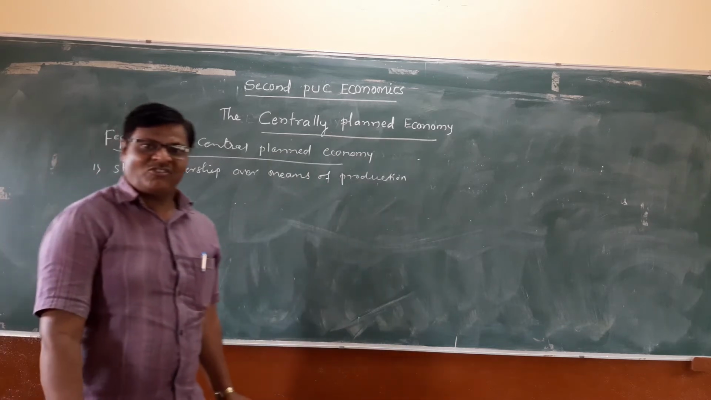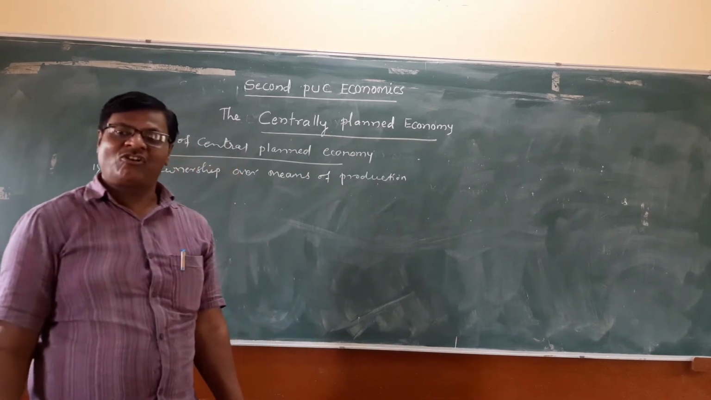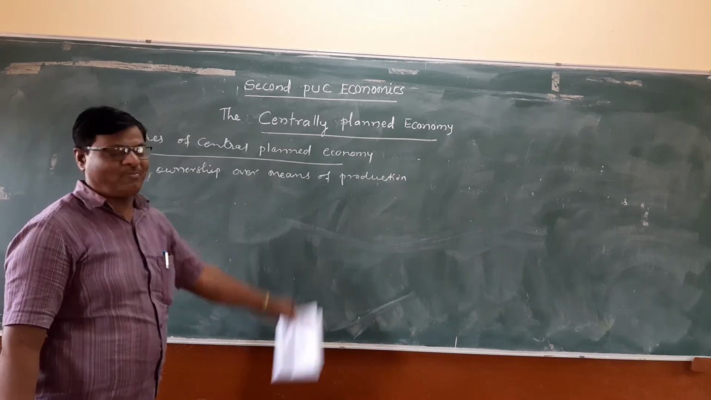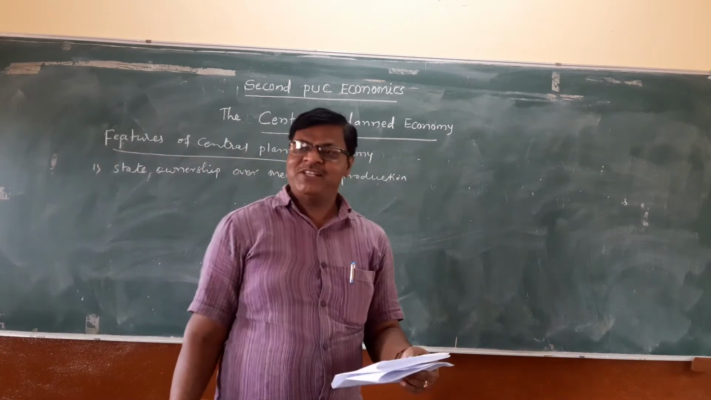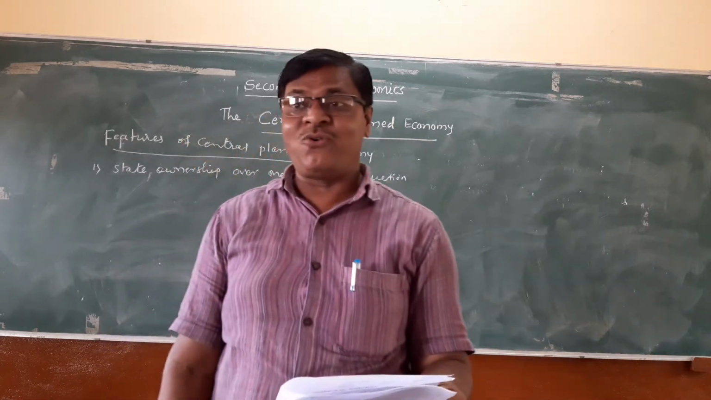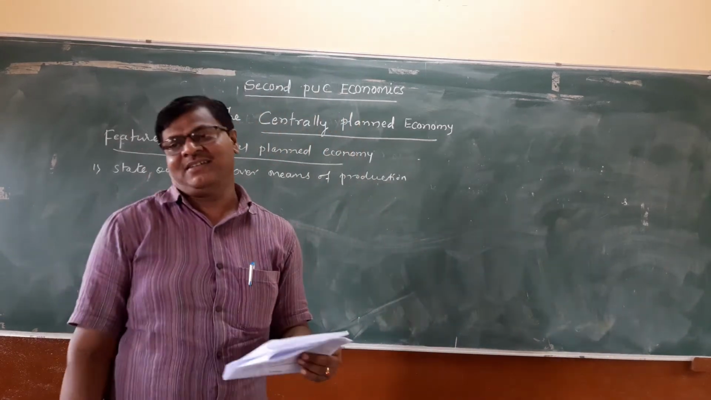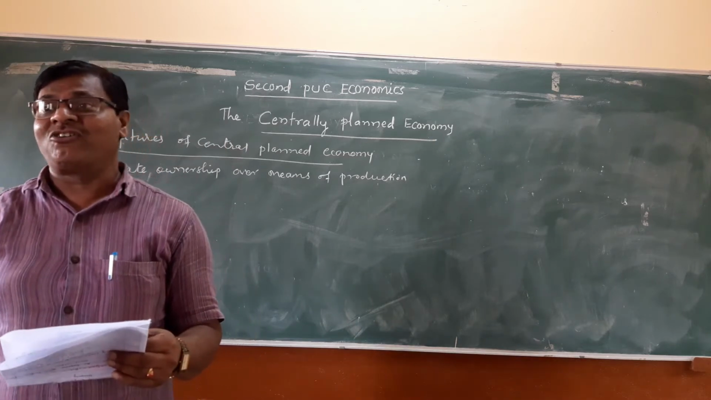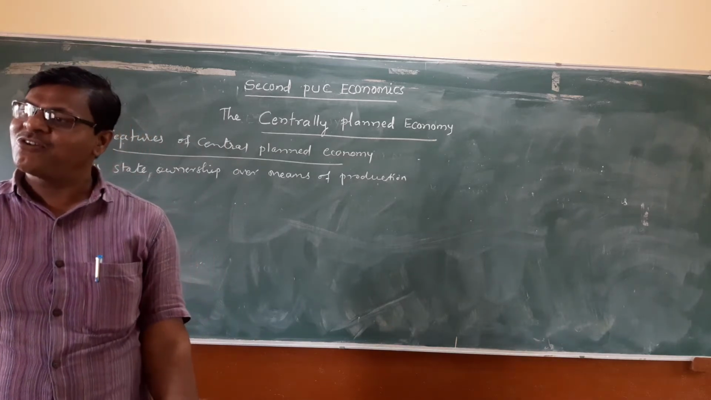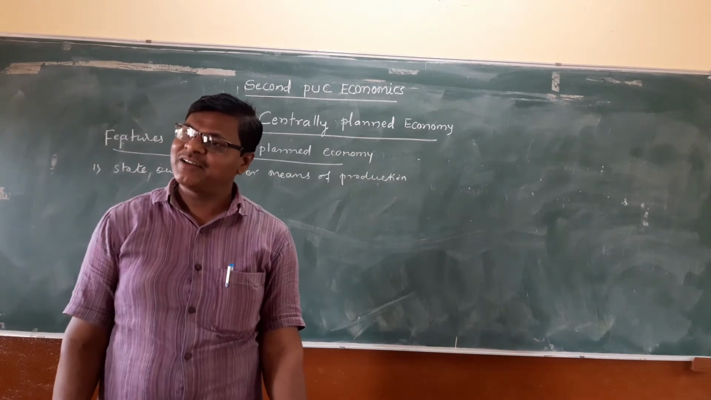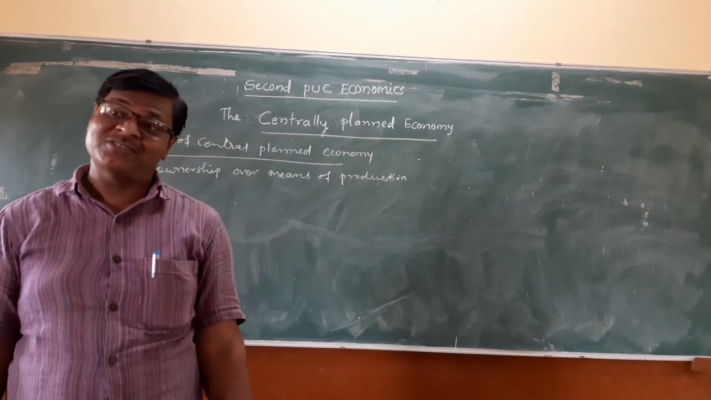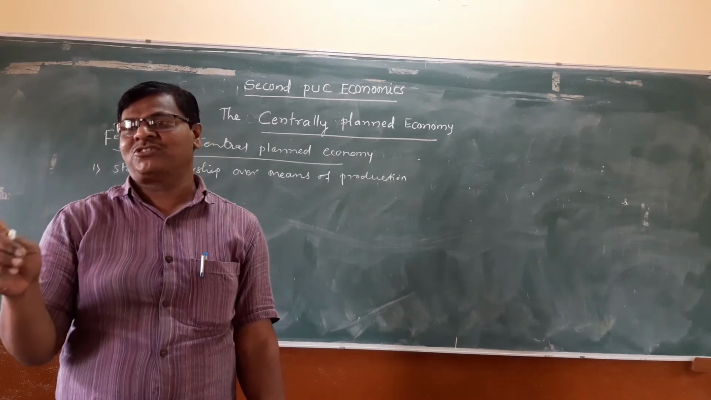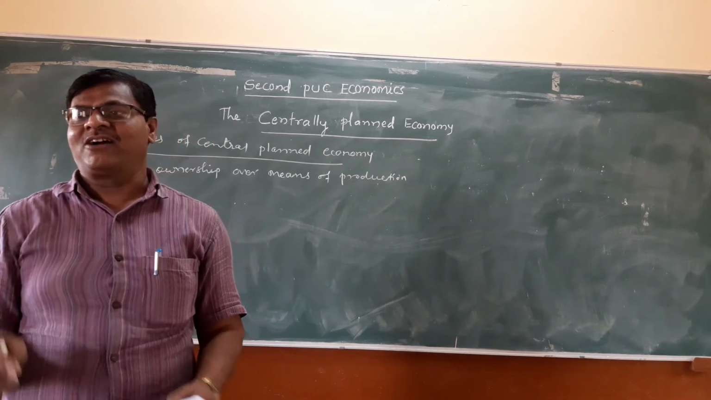The first feature of centrally planned economy is state ownership over means of production. All the means of production are owned by the government. All the means of production, which are land, labor, capital, and entrepreneurs, are owned by the government. It is the first feature of the centrally planned economy.